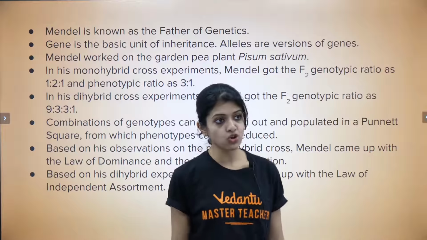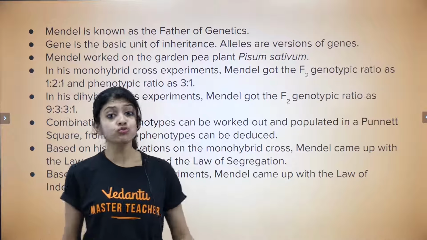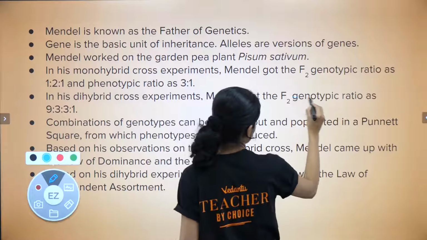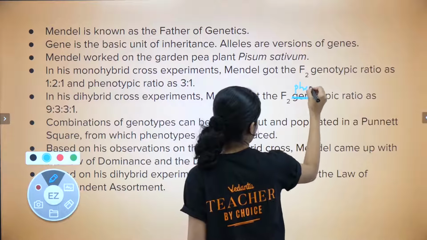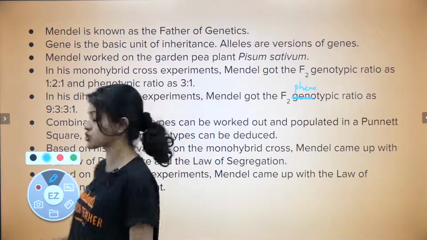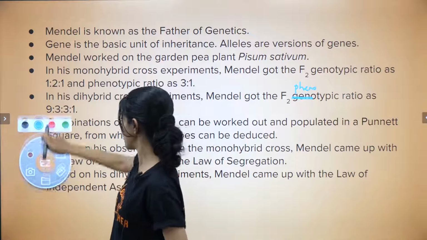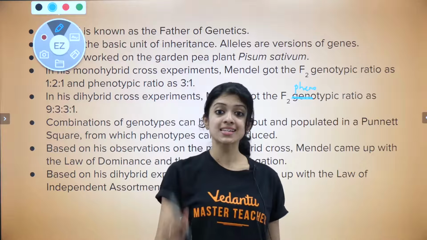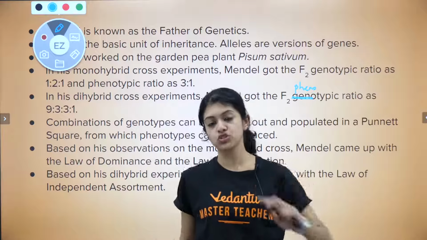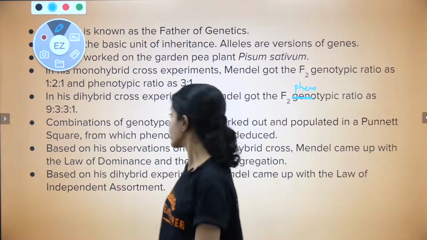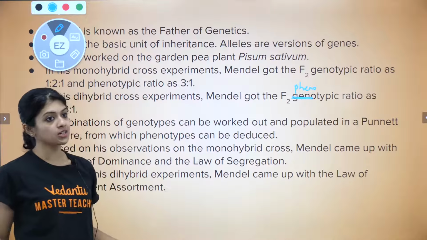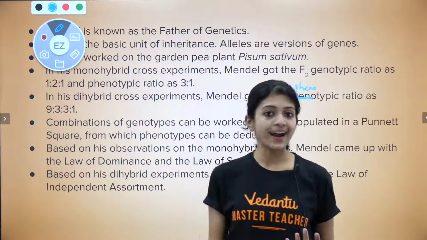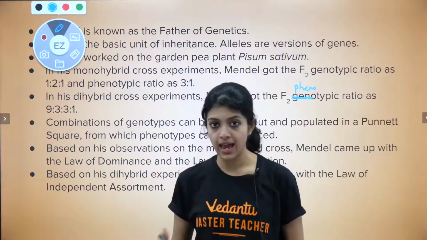In his dihybrid cross experiments, Mendel got the F2 phenotypic ratio. That's a typo there. It's the F2 phenotypic ratio, not the genotypic. My bad. It's the phenotypic ratio that you get as 9:3:3:1. What about the F2 genotypic ratio? You have to sit and calculate that. That is another homework that I'm giving for today, the question of which will come after this. Combinations of genotypes can be worked out and populated in what you call the Punnett square. And from that, you can also identify and deduce what the phenotype would be.